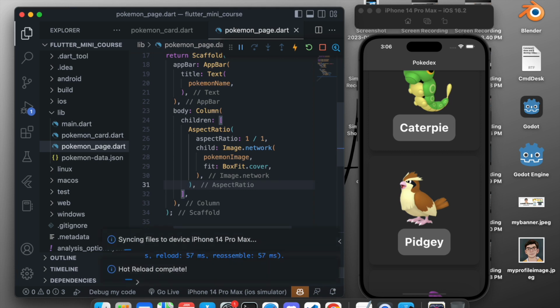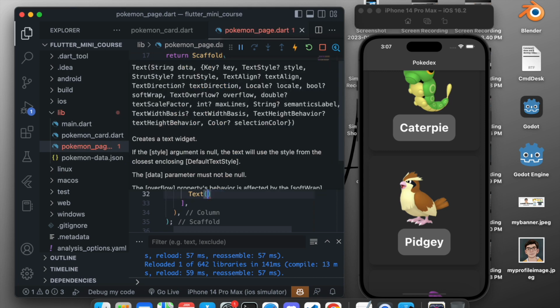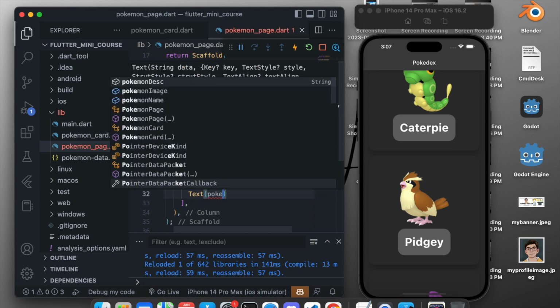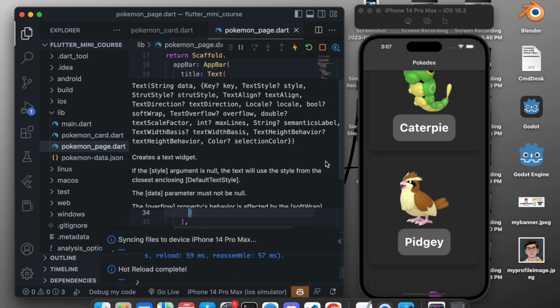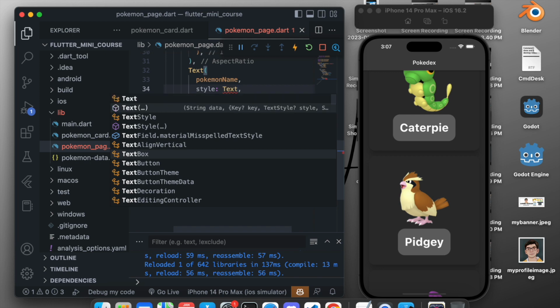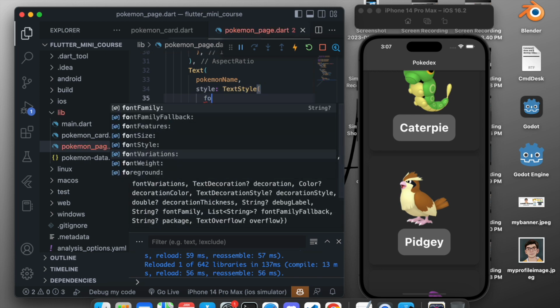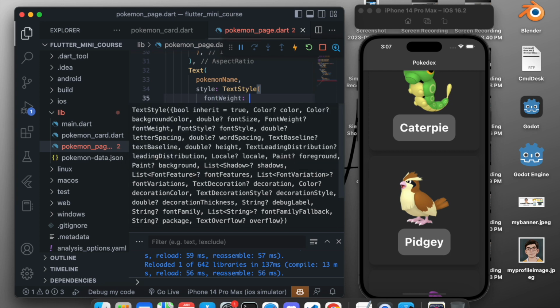Now after the aspect ratio, we want to give a text to display the Pokemon name. So Text, and this will be the Pokemon name again. After this we want to give the style to the text. So let's add a style, and style will be a TextStyle. Inside the TextStyle, first of all we will give a font weight of bold. So fontWeight equals FontWeight.bold.